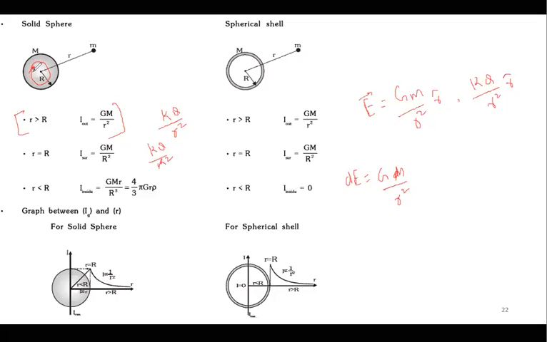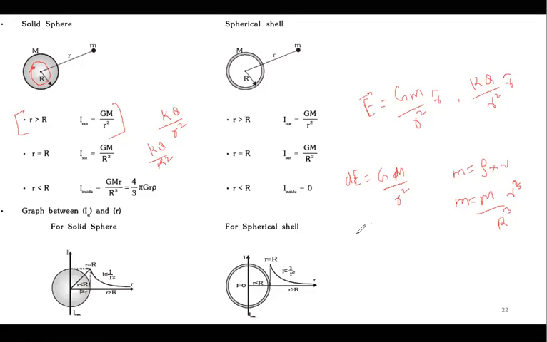This m is the mass of this smaller sphere, and we know that the mass of the small sphere is rho, density, into volume of the small sphere. So small m is capital M by 4 by 3 pi R cube into 4 by 3 pi r cube. The 4 by 3 pi will get cancelled, leaving small r cube and capital R cube.